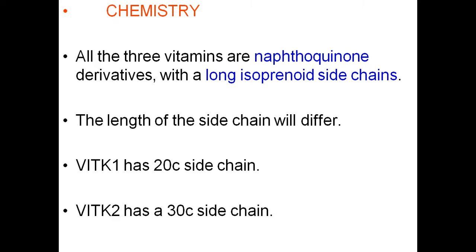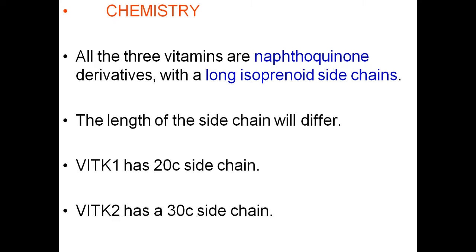Coming to the vitamin K structure, there are three forms of vitamin K. They are all derivatives of naphthoquinone with a long isoprenoid side chain. All steroid compounds have an isoprenoid unit. Remember, even these fat soluble vitamins like A, D and K have this isoprenoid unit ring structure in their structure. So all three forms of vitamin K are derived from a compound called naphthoquinone.